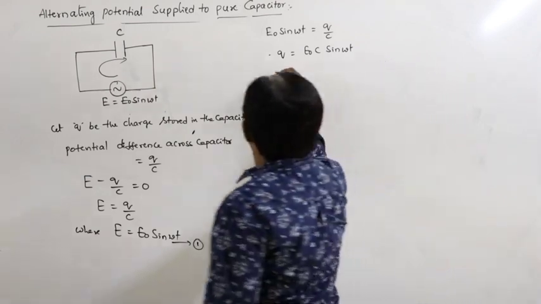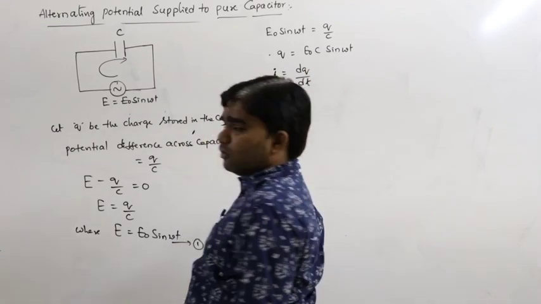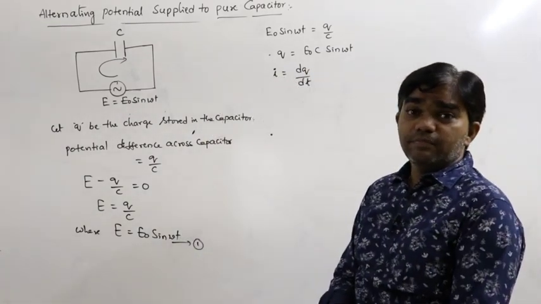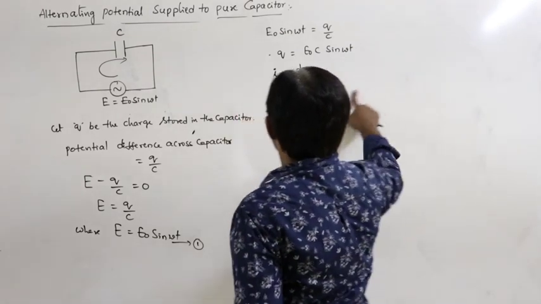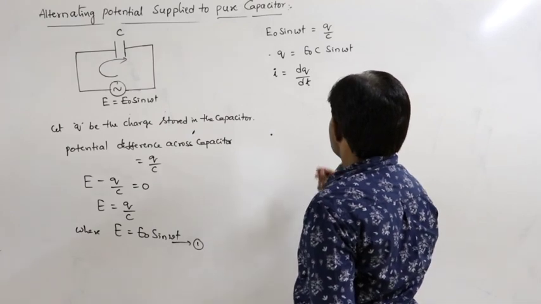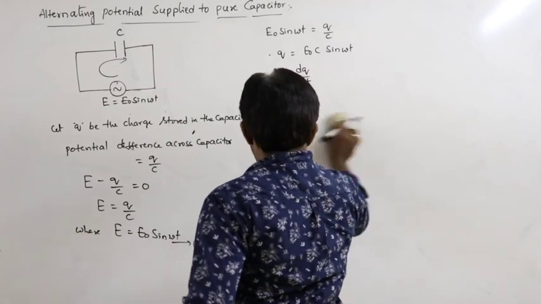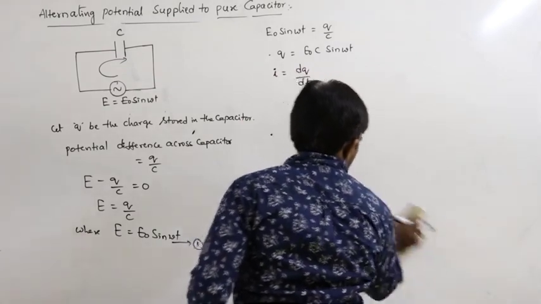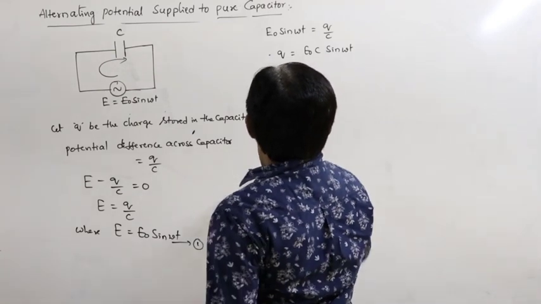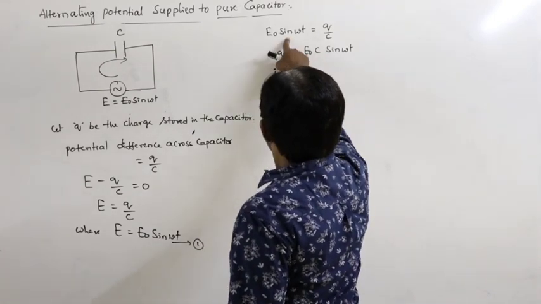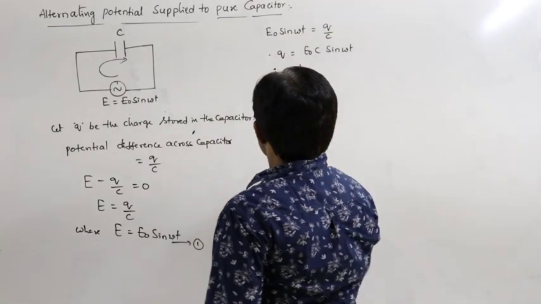But current can be written as I is equal to dq by dt. Rate of flow of charge is called current. I is equal to dq by dt. So from this, we got Q is equal to E naught C sin omega t.